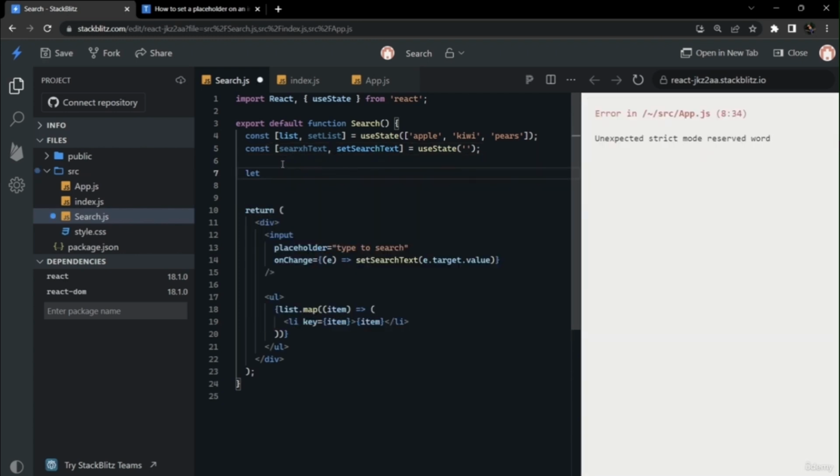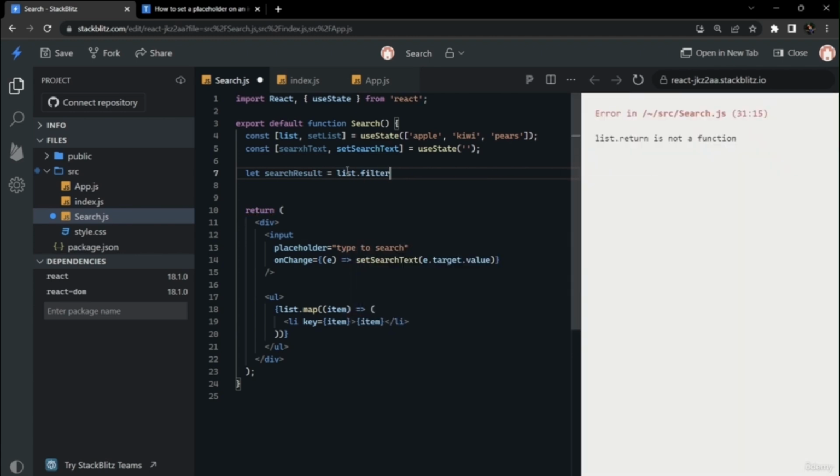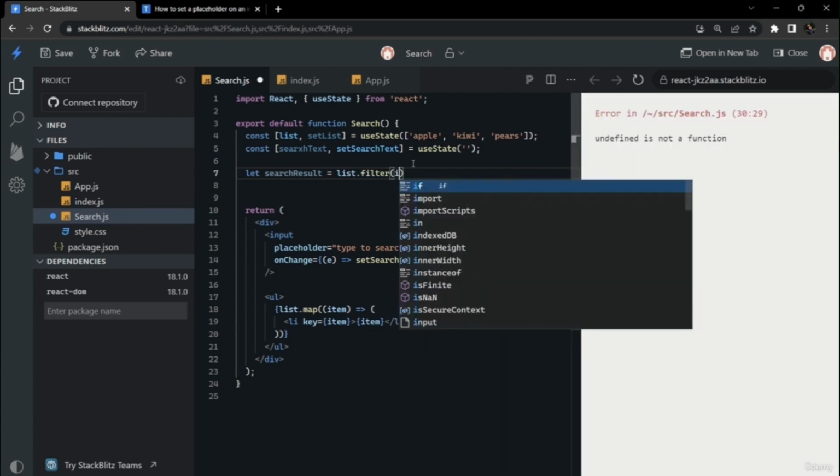Now we will create another variable that will be the updated list that will be shown to the user according to whatever the user has typed. So we will create a variable called search result, and we can filter the results based on the user input, so we can filter on the list. Inside of filter we can write the logic of filtering.